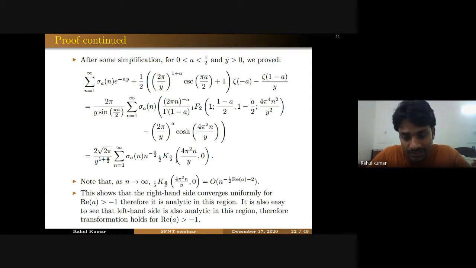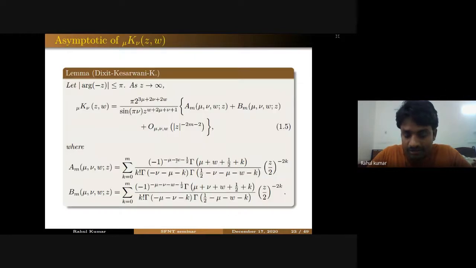So for that, let me state the bound of this generalized modified Bessel function. We proved this bound for mu k nu zw. Here this am and bm are terms which are finite sums containing these quotients of gamma functions. So if you take in this lemma mu equal to half, nu equal to a by 2 and w equal to 0, you will see that this bm is 0 because this gamma function has a pole here. So this bm term cancels out, goes to 0.